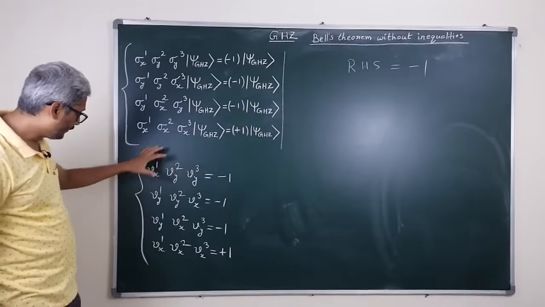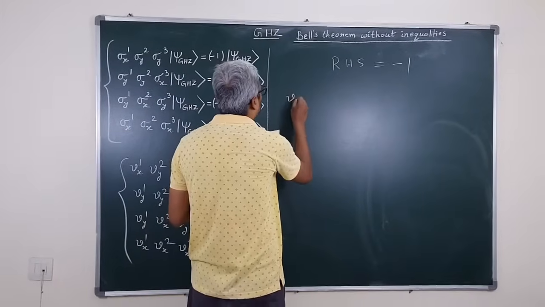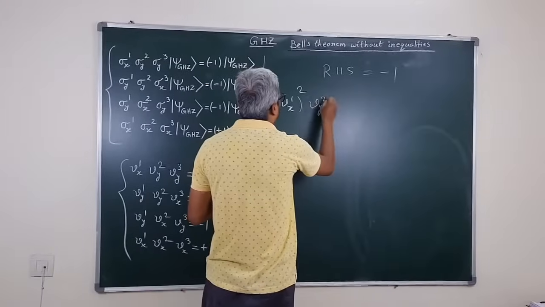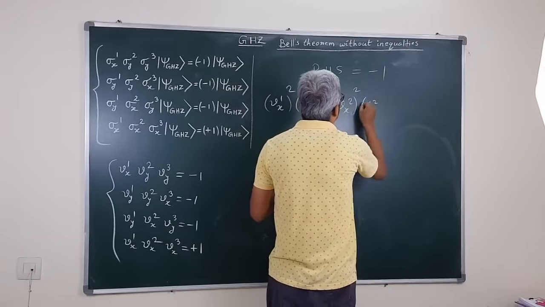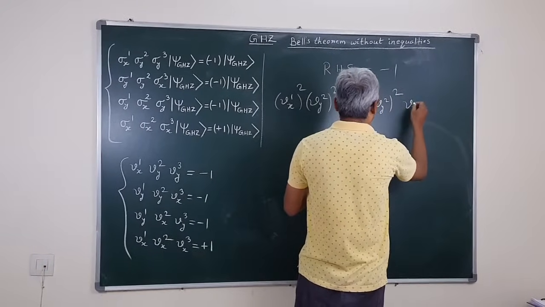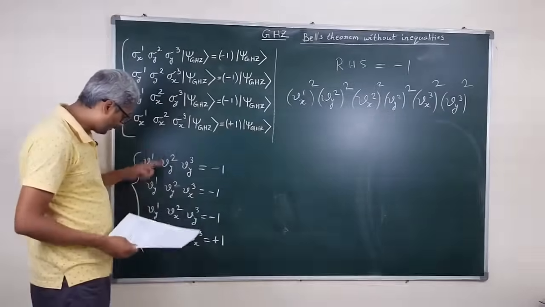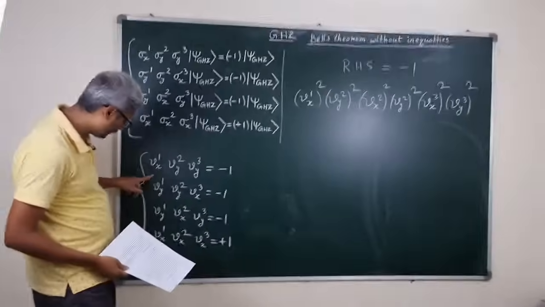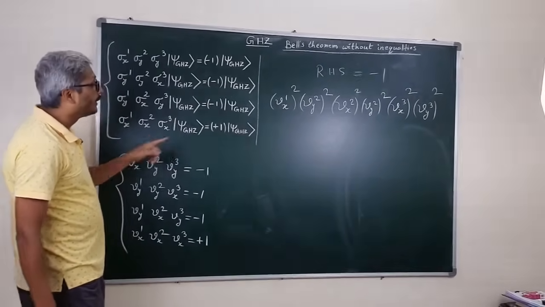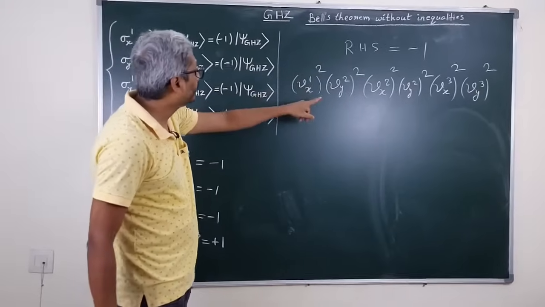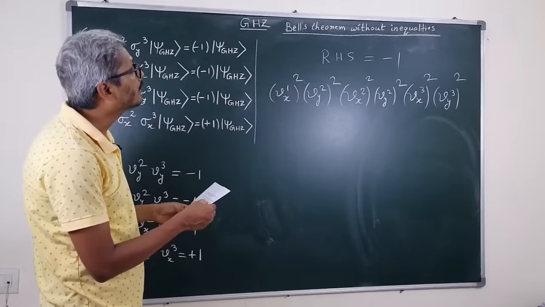In this way, the multiplication of these values on the left hand side gives Vx1 square, Vy2 square, Vx2 square, Vy2 square, Vx3 square and Vy3 square, because they appear in these equations twice.